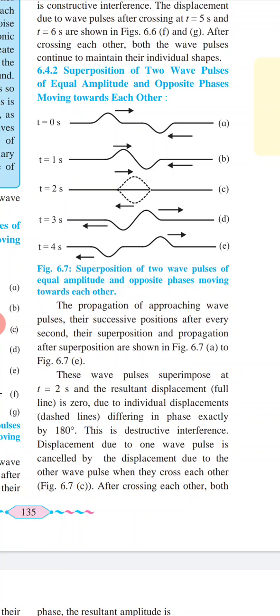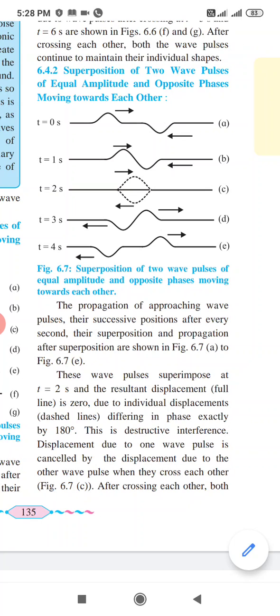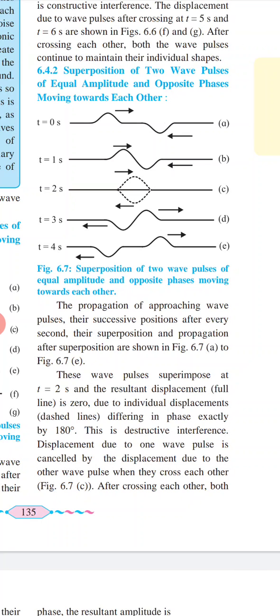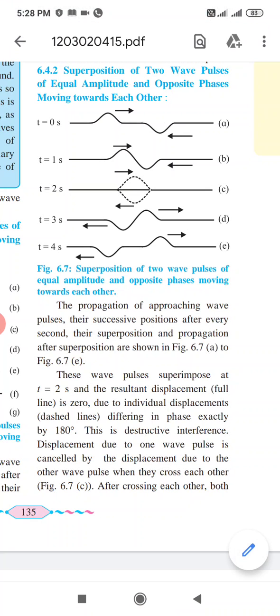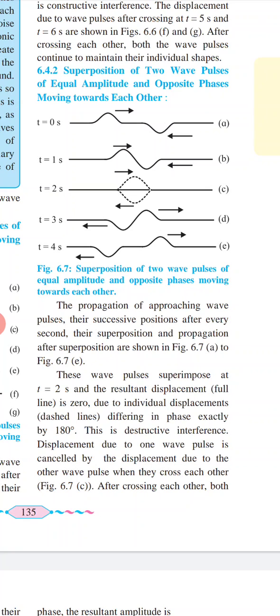So these wave pulses superpose at t equal to 2 seconds, and the resultant displacement, that is the full line, is 0. See, the individual displacements, that is the dashed line, differ in phase by exactly 180 degrees. So this is destructive interference. Crest and trough overlapping is destructive interference. The displacement due to one wave pulse is cancelled by the displacement due to the other wave pulse when they cross each other. That is nothing but destructive interference.